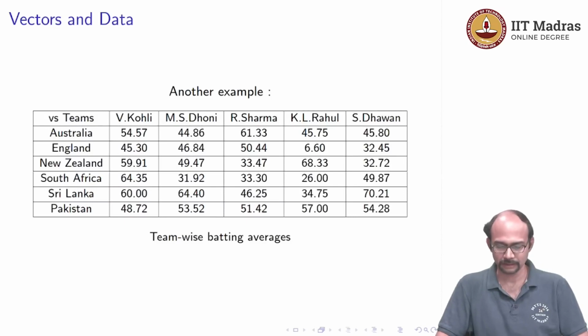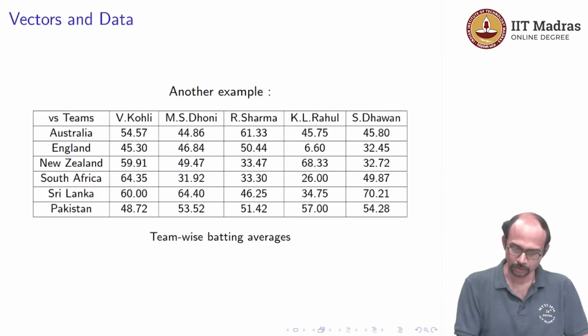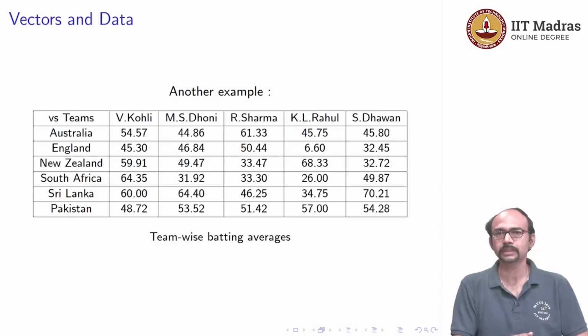Okay. So, maybe here is another example from our national passion. This is the team wise batting average for some players, where one of them was a player when I made these slides, but unfortunately no longer is. So, I will have to say ex Team India player. Anyway, this is Virat Kohli, Dhoni, Rohit Sharma, KL Rahul and Shikhar Dhawan, and the teams are Australia, England, New Zealand, South Africa, Sri Lanka and Pakistan. And in the table we see for each team the average for each player. Okay. So, these are two examples of data.